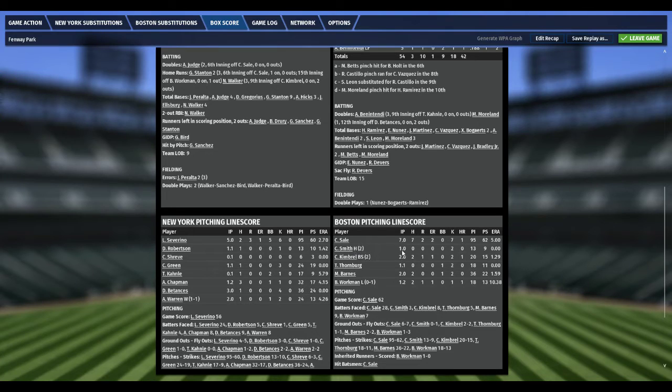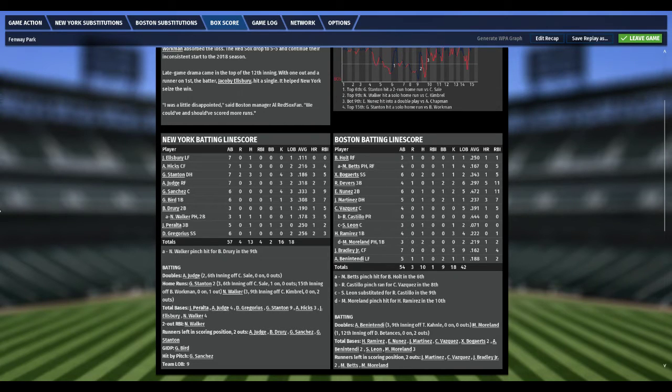Carson Smith came in, pitched a solid inning, struck out 2. Kimbrel blew the save, 2 innings, as he gave up the home run to Walker in the top of the ninth, with 2 outs. So you had 2 hits, 1 run. It was earned. The home run to Walker, no walks, struck out 2. Thornburg an inning and a third, walked 1, struck out 2. Barnes 2 innings, 2 hits, walked 1, struck out 2. And Workman took the loss, an inning and 2/3, 2 hits, a run. It was earned. It was a home run by Stanton. He struck out 1.